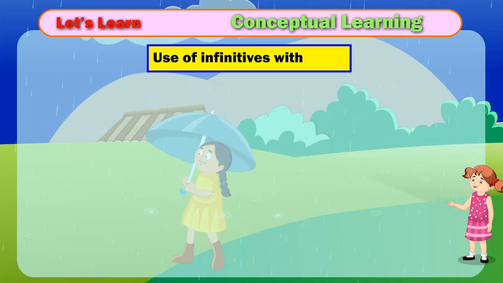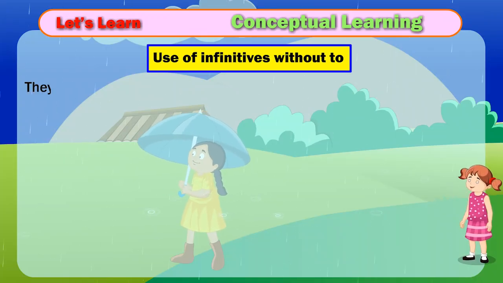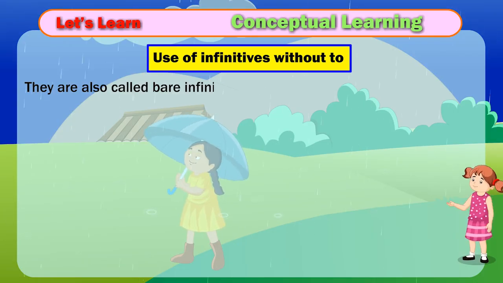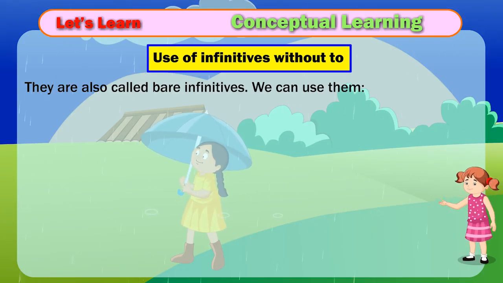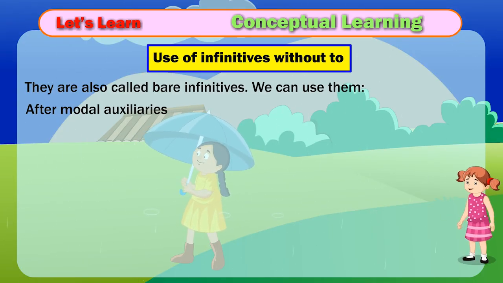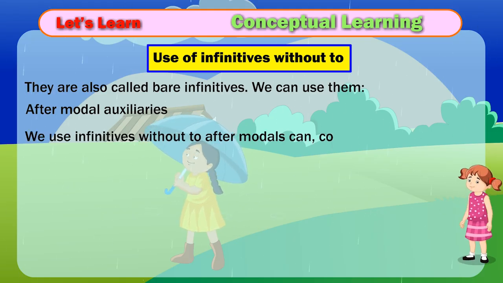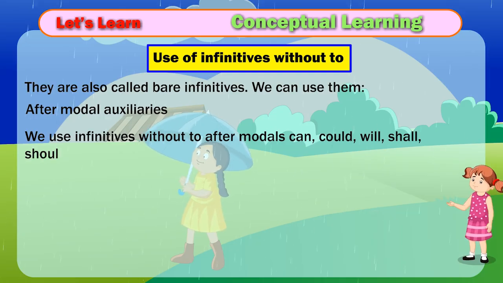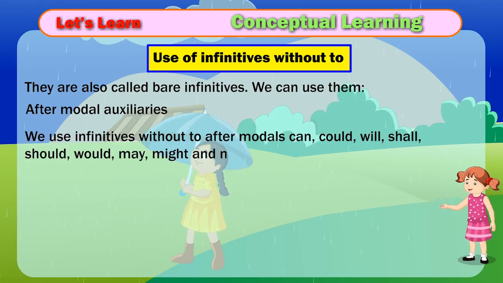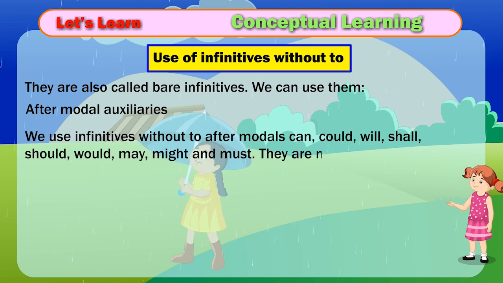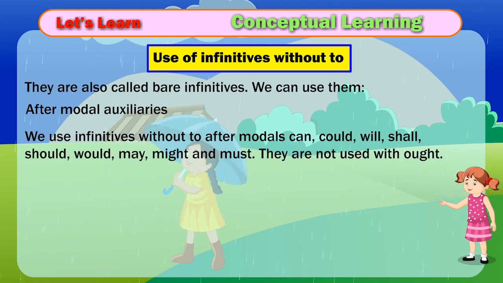Use of infinitives without to. They are also called bare infinitives. We can use them after modal auxiliaries. We use infinitives without to after modals can, could, will, shall, should, would, may, might and must. They are not used with ought.